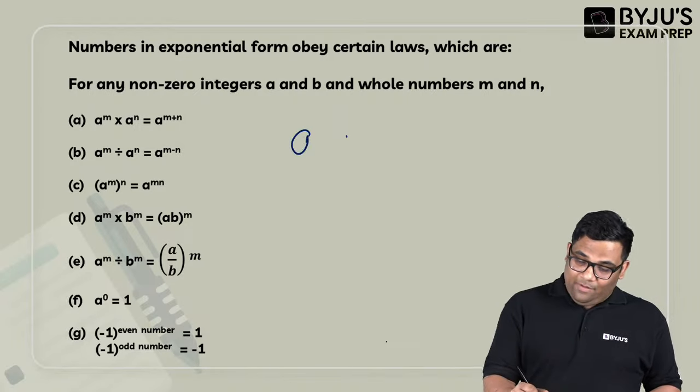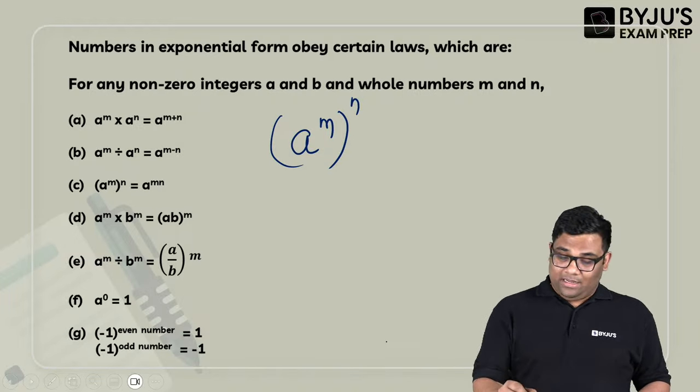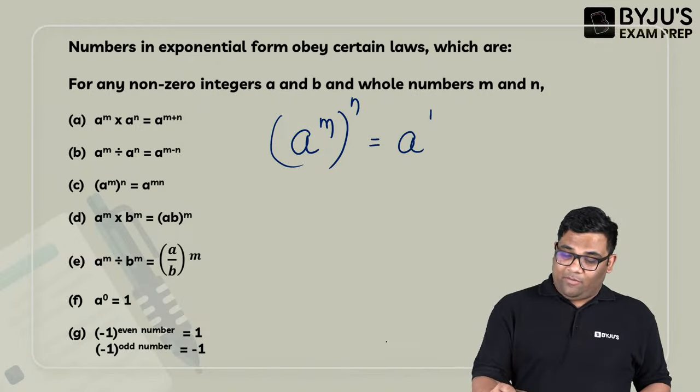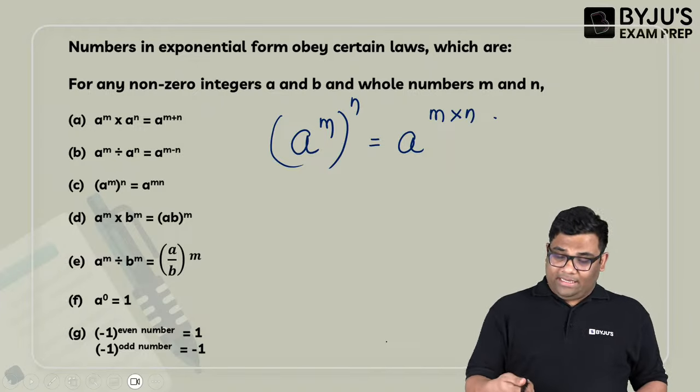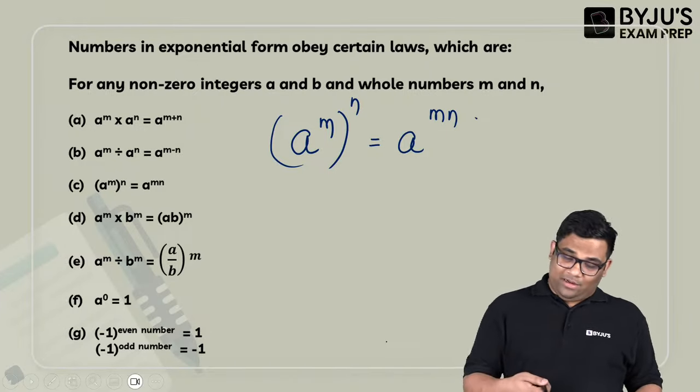Now, if we have a to the power m and then to the power n, then this can be written as a to the power m into n, or simply a to the power mn, right? A to the power mn.